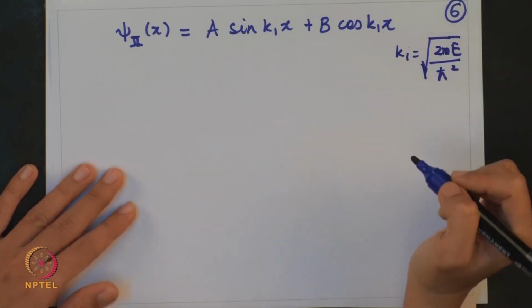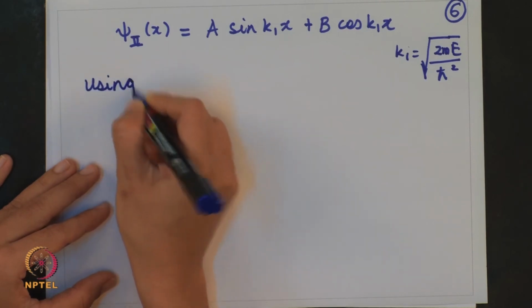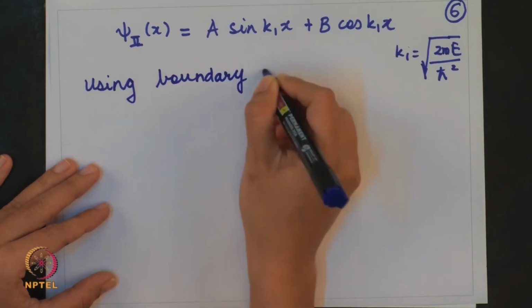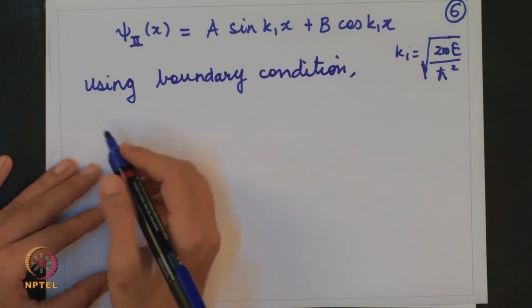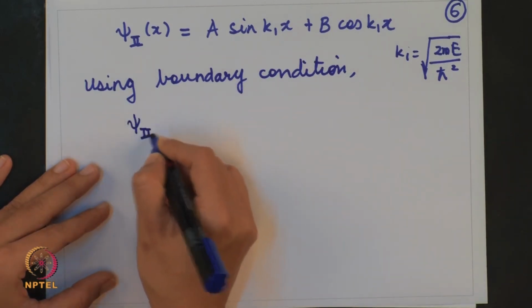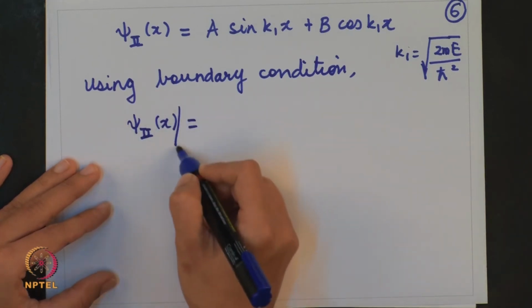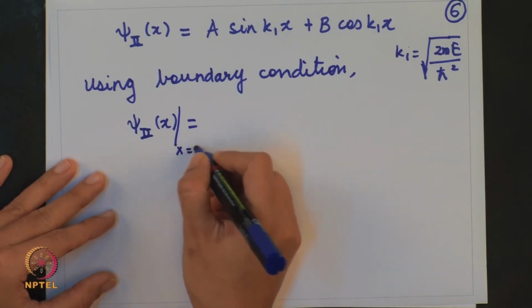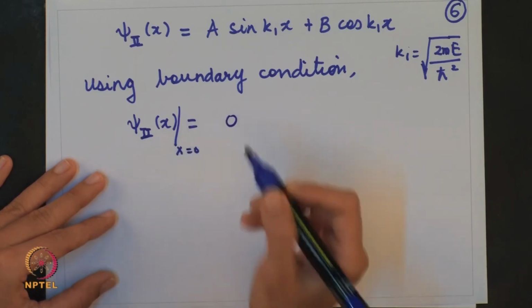Now, we can use boundary conditions. At the boundary, that is at x is equal to 0, psi of x is 0.